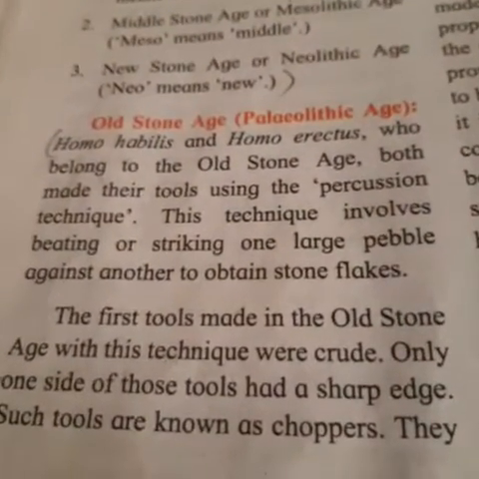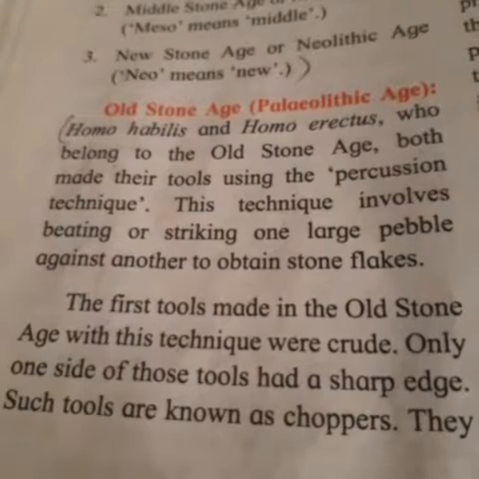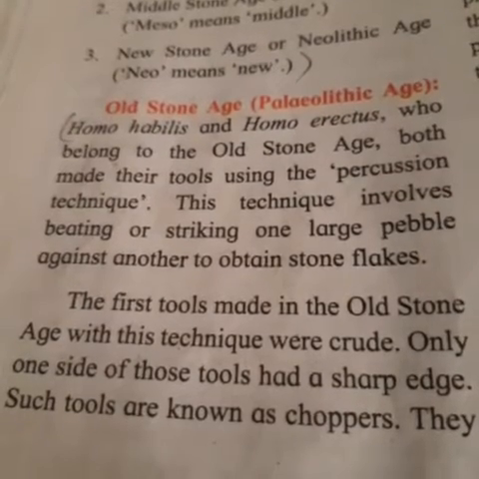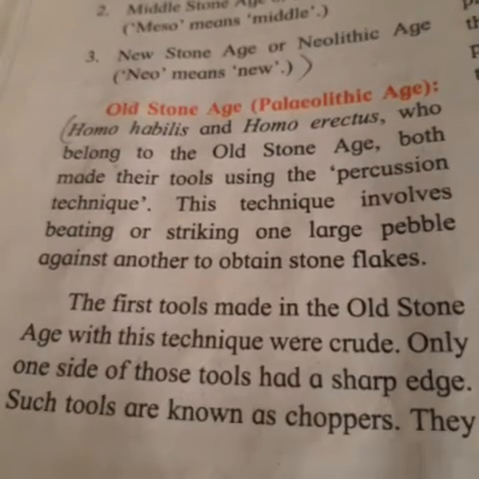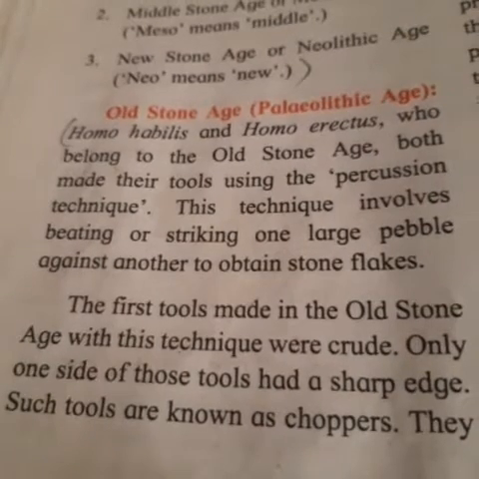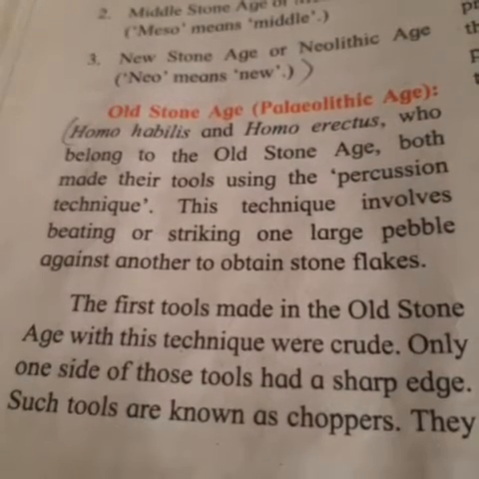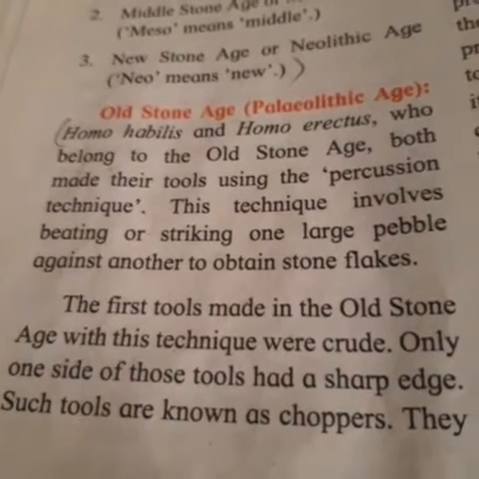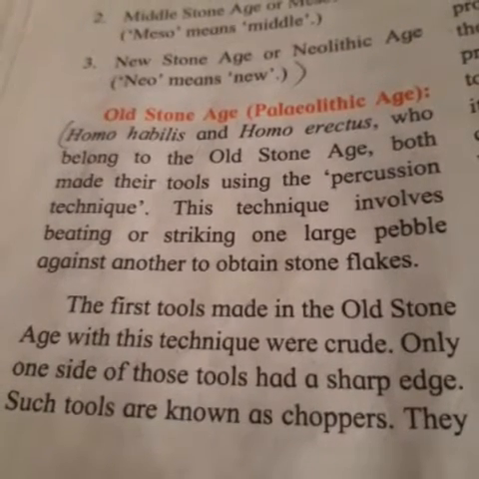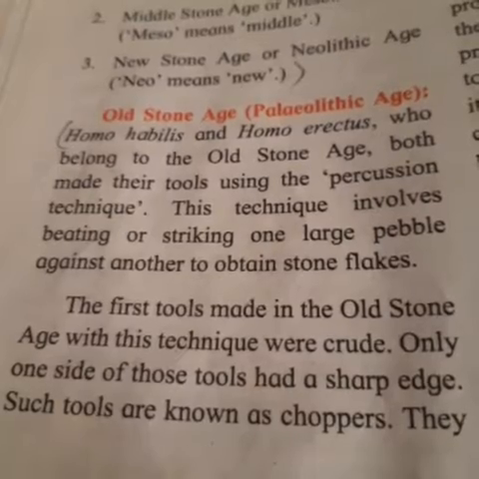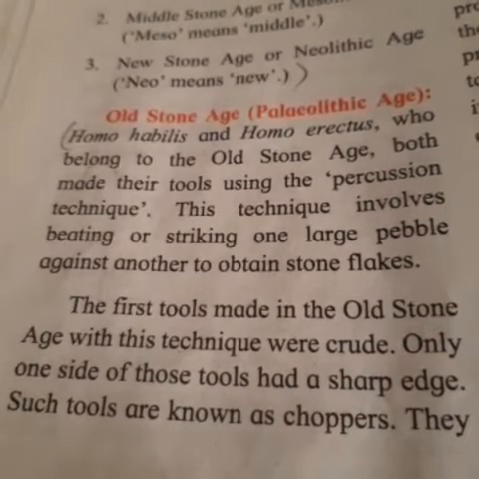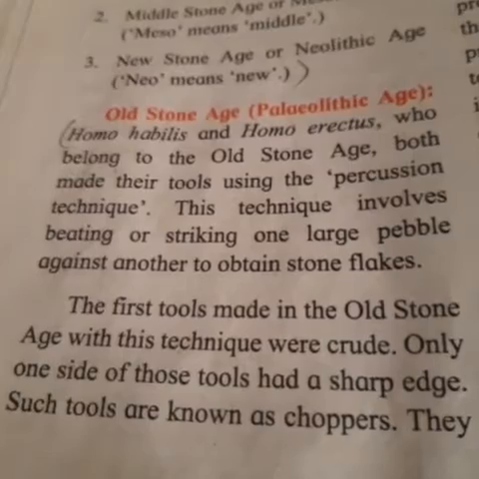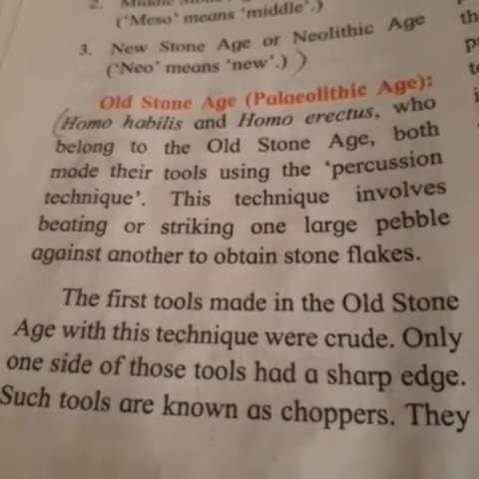Old Stone Age. Homo habilis and Homo erectus, who belong to the Old Stone Age, both made their tools using the percussion technique. This technique involves beating or striking one large pebble against another to obtain stone flakes. The first tools made in the Old Stone Age with this technique were crude. Only one side of those tools had a sharp edge.